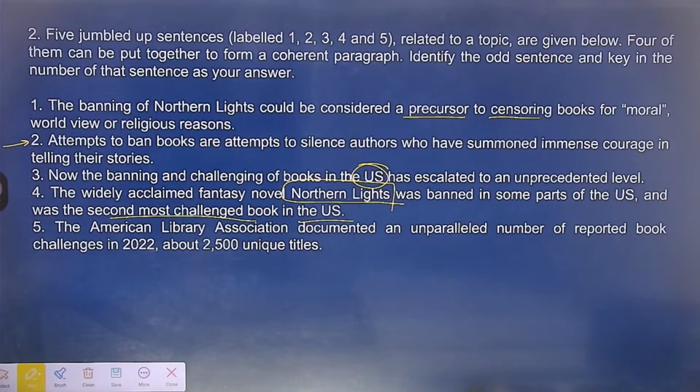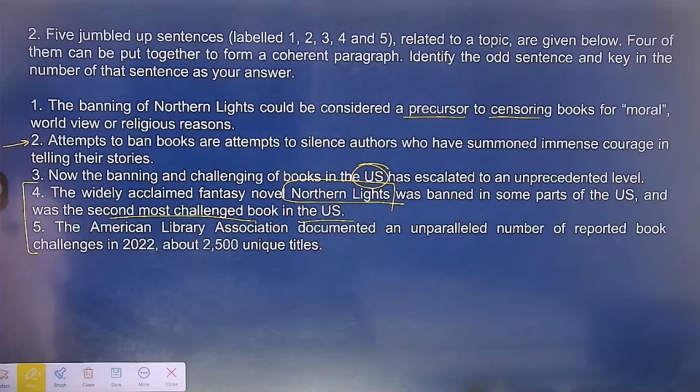Fifth कहता है, the American Library Association documented an unparalleled number of reported book challenges in 2022, about 2,500 unique titles. तो 2022 में कितनी सारी books को challenge किया गया? And the second most challenged book was Northern Lights. It seems like 4 and 5 आपस में कहीं पर link होते हैं. And third में students हम specially बात कर रहे हैं US की, and 1 से topic start होता है from banning of Northern Lights. तो वहां से topic start होता है.